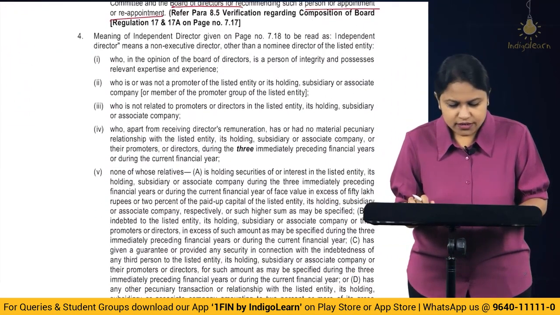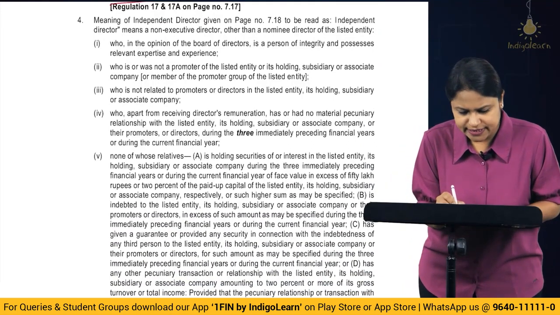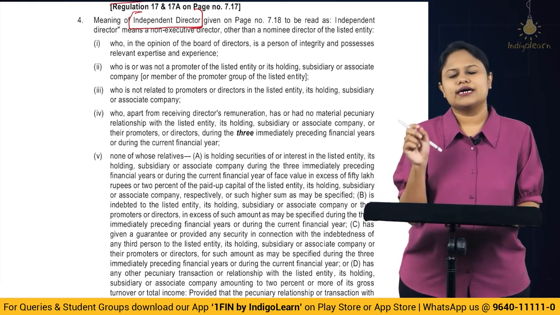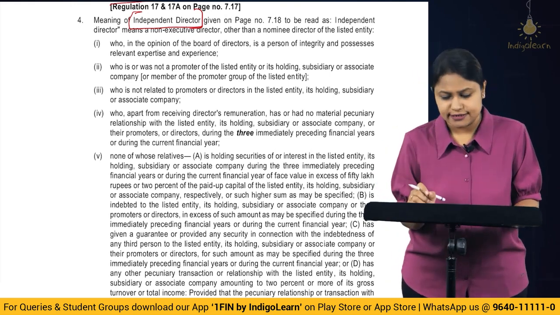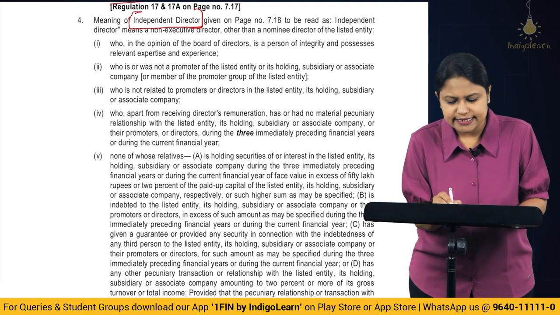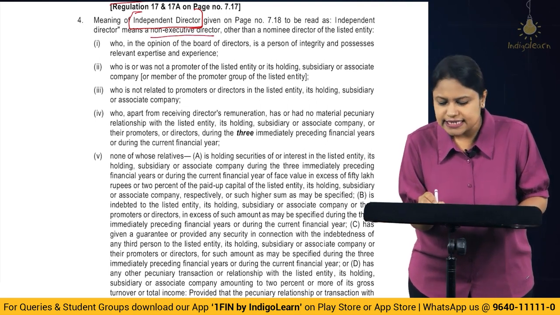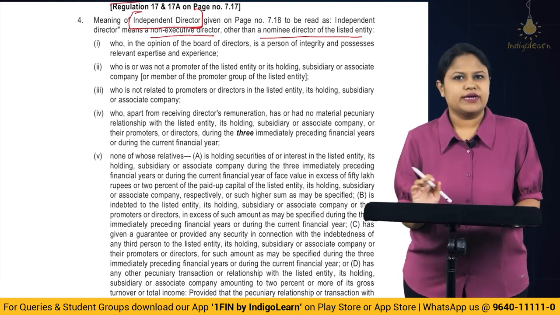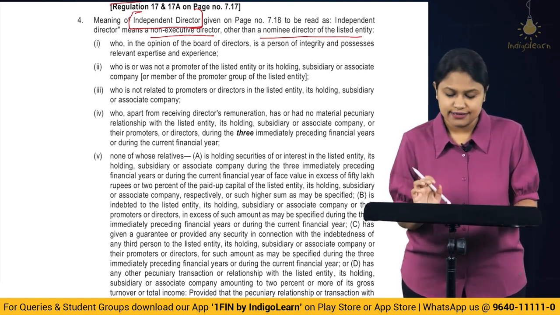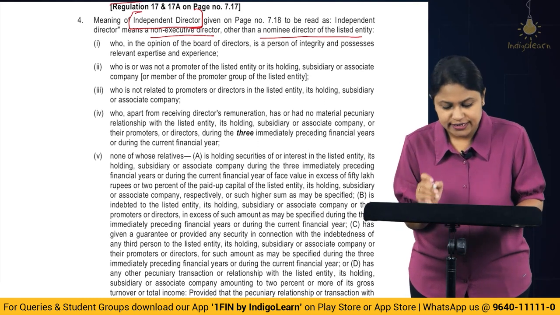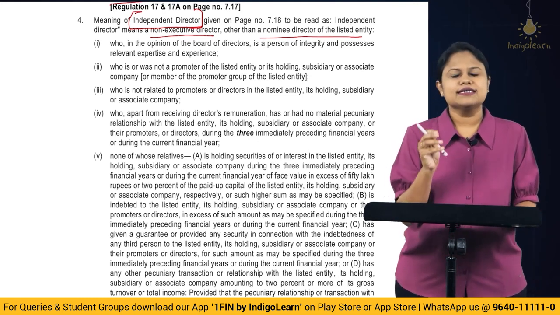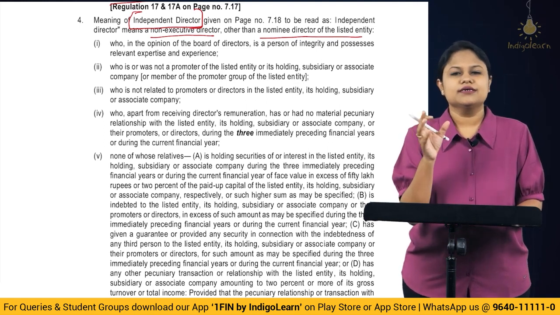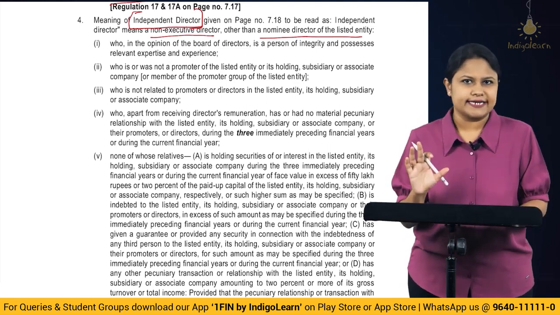Alright, then moving to the next one, that is the meaning of independent director, a very important point. When you talk about the meaning of the word independent director, we say that an independent director is a non-executive director other than a nominee director of a listed entity. Correct? All the points remain the same as earlier, except for one very important point. There are certain attributes we consider when looking into the qualification of a person who can be appointed as an independent director.